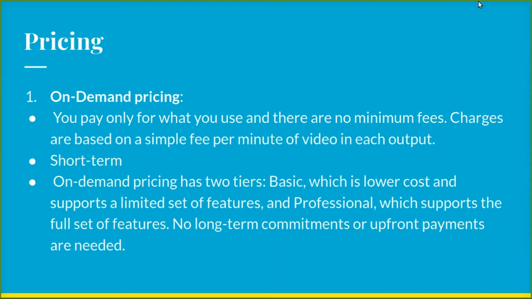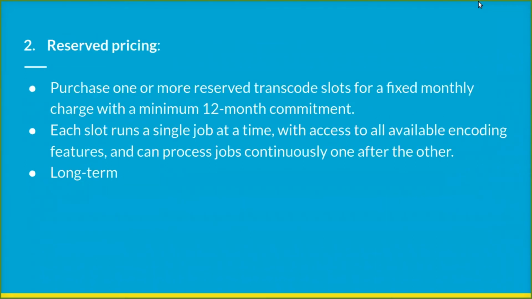There are some minimum fees for that, and on demand pricing also provides some plans like basic, premium, and others. And if we want to use this service for a long time, we need to go for reserve pricing. Here we have other charges as well, depending on monthly or yearly plans. So this is how pricing works.